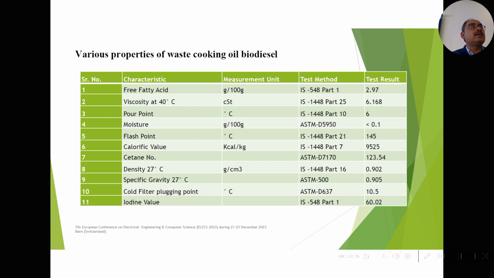When we produce the biodiesel from the transesterification process with the different optimum conditions of the parameters, we send that biodiesel to the lab for testing the various parameters, so that it is in the range of biodiesel and can be used in the IC engine easily. These are the test results. These are the parameters of the waste cooking oil biodiesel, which are comparable with standard biodiesel. So we can use this biodiesel in an IC engine easily.